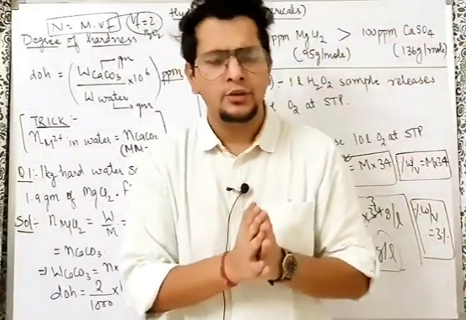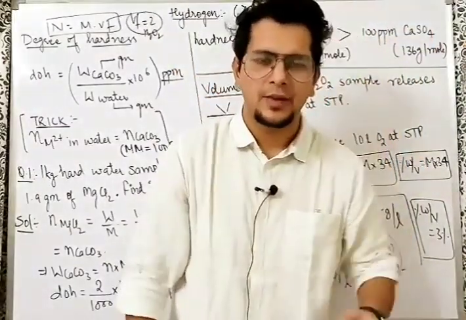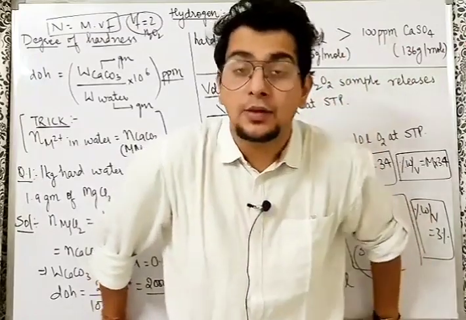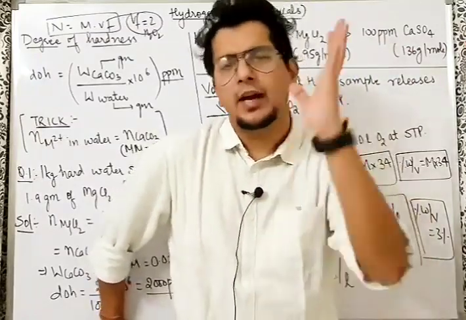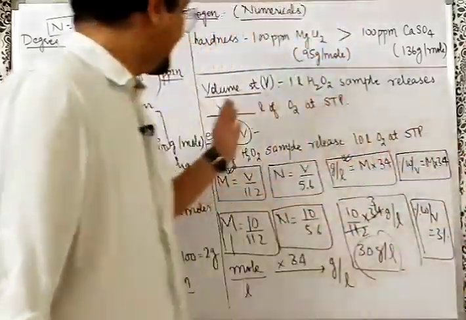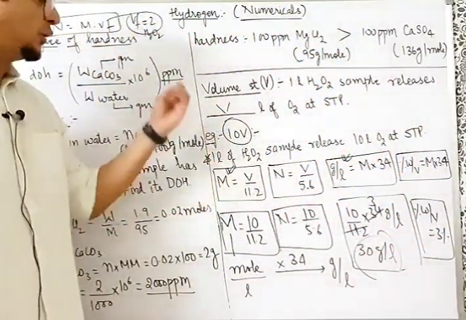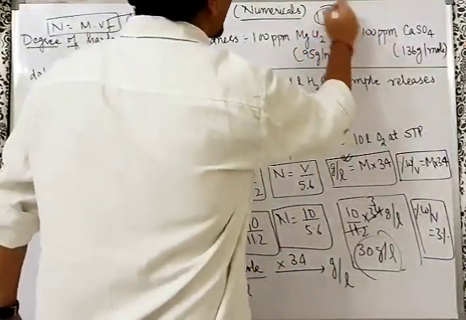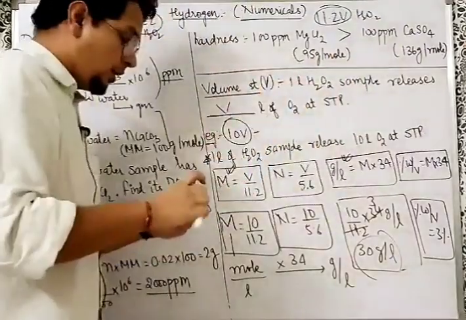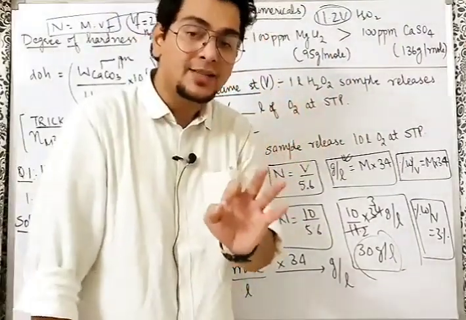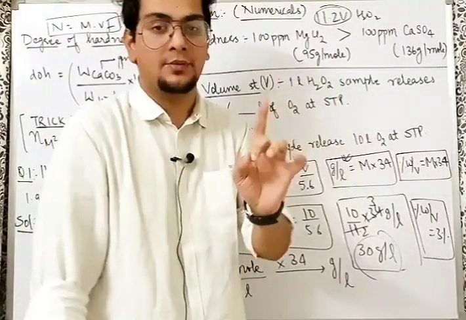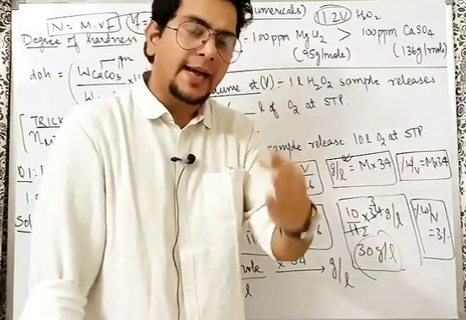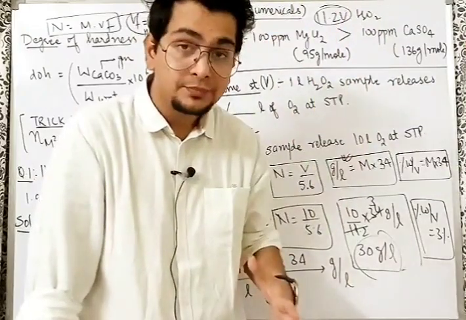Now, what kind of tough questions can they ask? One oral question I can tell you. Listen carefully, you will understand very easily. For example, one reaction is given: carbon is reacting with oxygen to form CO2. 12 gram carbon is taken. 10V sample, let's take a divisible number, 11.2V sample of H2O2 is taken. All the oxygen released from this sample is treated with 12 gram of carbon, and it gets 100% converted into CO2.